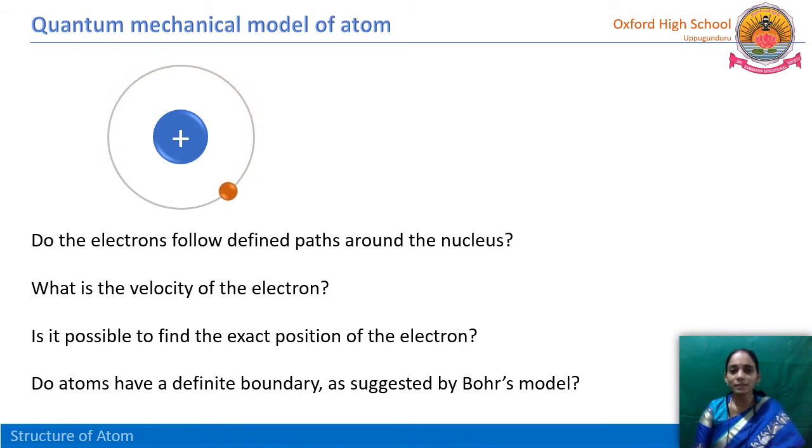Next one, do atoms have a definite boundary as suggested by Bohr's model? What Bohr suggested is that particular orbits are there, located at different distances from the nucleus, and electrons follow in those particular orbits only. Then the atom should have a particular boundary, right? Whether the atom has a definite boundary. So to answer all these questions, let us recollect Bohr's model of atom.